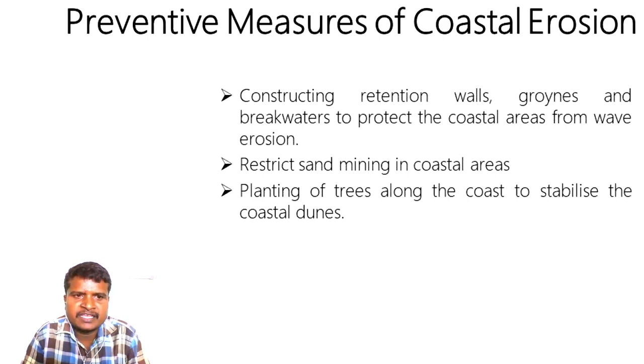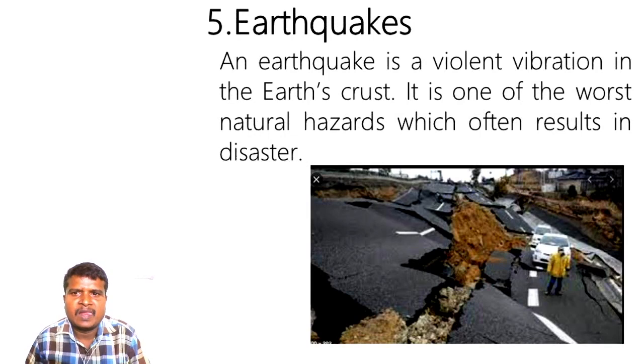An earthquake is a violent vibration in the earth's crust. It is one of the worst natural hazards, which often results in disaster. Let us see the meaning of earthquake on the screen. Here I have given an image of what can happen on the earth. It is an image of a road which has collapsed due to an earthquake.